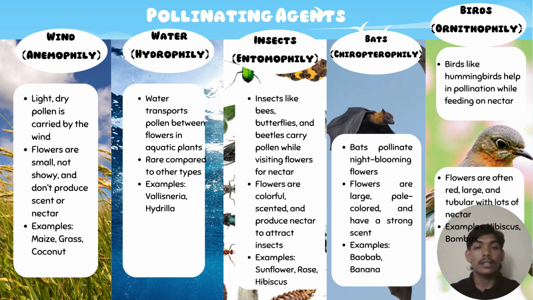Fourth, bats. Chiropterophily. Bats pollinate night-blooming flowers. Flowers are large, pale in color, and have a strong scent, like baobab and banana. Lastly, birds. Ornithophily. Birds like hummingbirds help in pollination while feeding on nectar. Flowers are often red, large, and tubular with a lot of nectar. Examples: hibiscus and bombax.